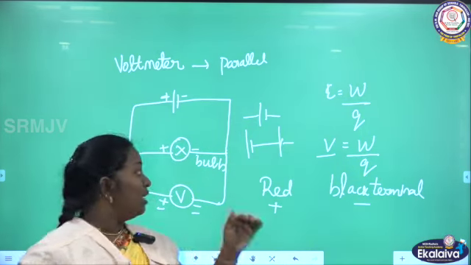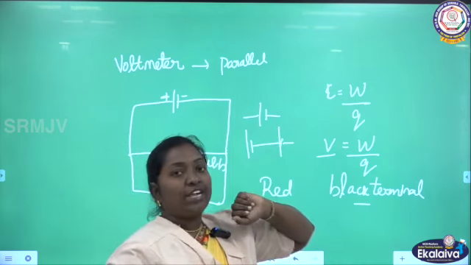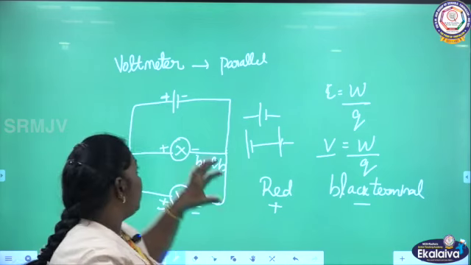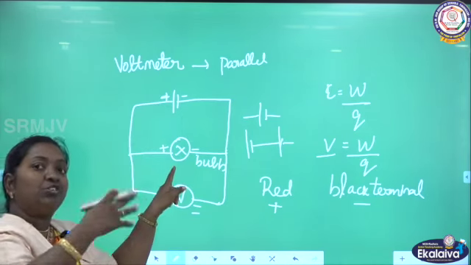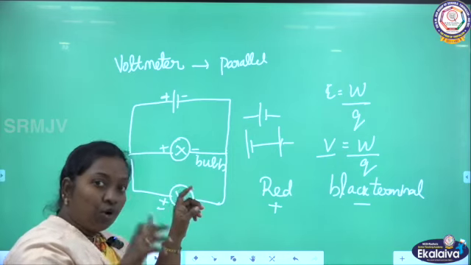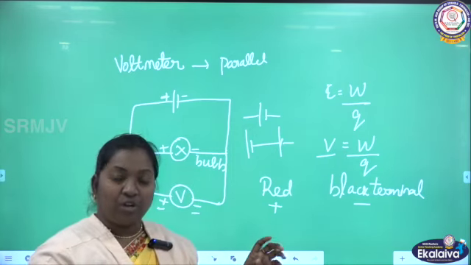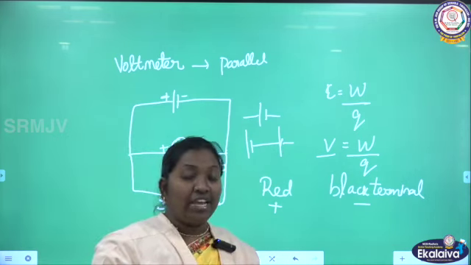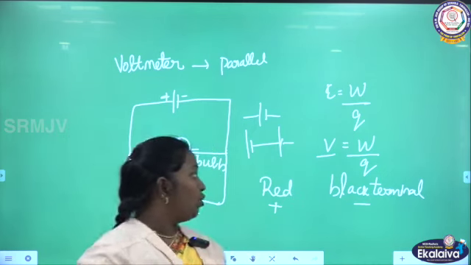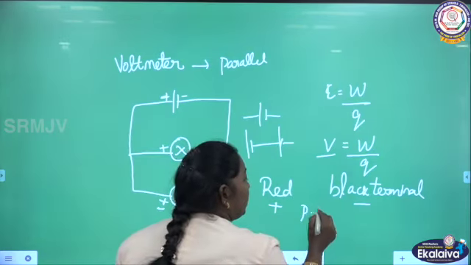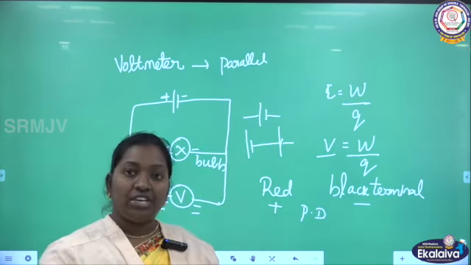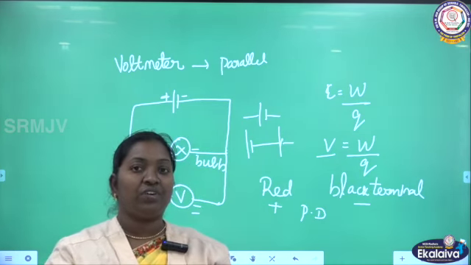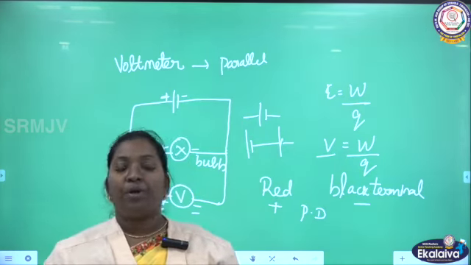In the case of electromotive force and potential difference, both are the same, but there is one difference. Electromotive force refers to the voltage developed across the terminal when there is no current. When the cell does not produce a current, the EMF refers to the voltage. In the case of potential difference, represented by PD, it shows a voltage across the terminal when there is a current. Do you understand? This is the only difference between the EMF and the potential difference.